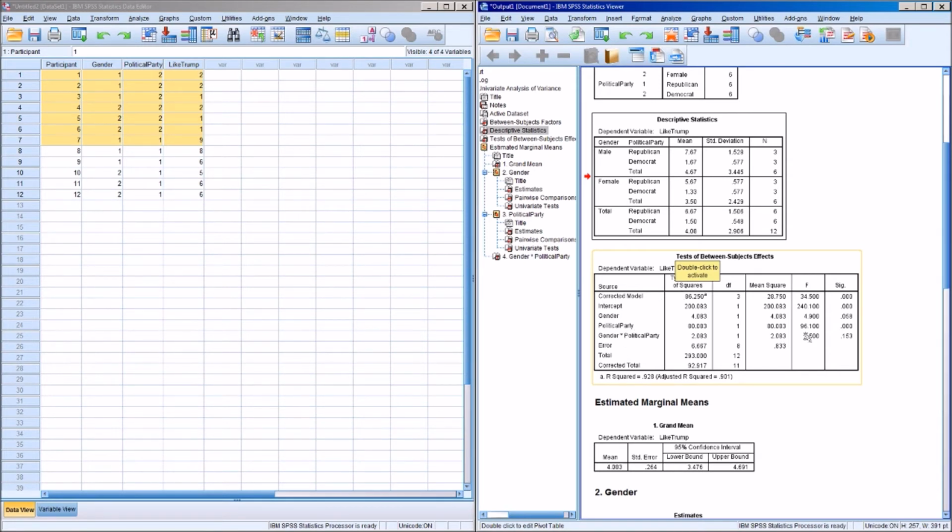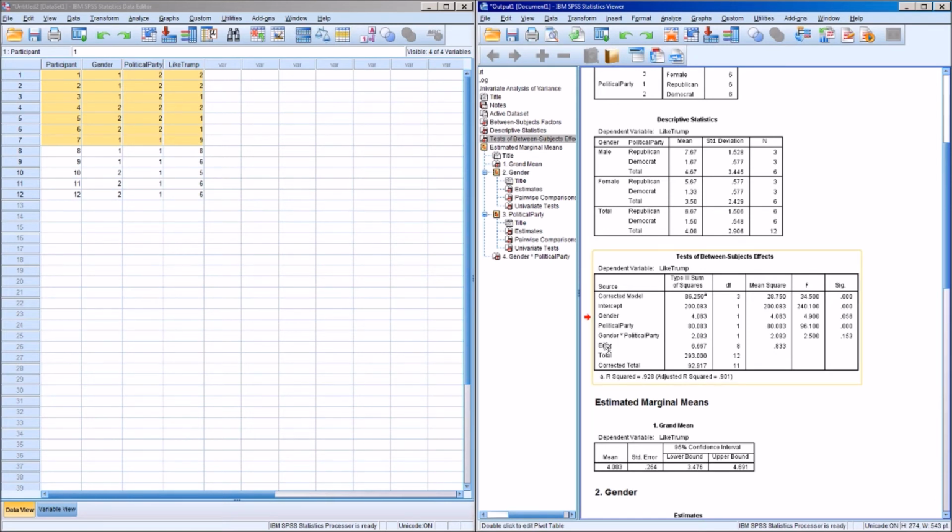Then we would write F parentheses 1, comma, I think we would use the 8, but I need to check on that. So F(1, 8) = 96.1. P is less than 0.05 or P is less than 0.001, whichever one suits you better.